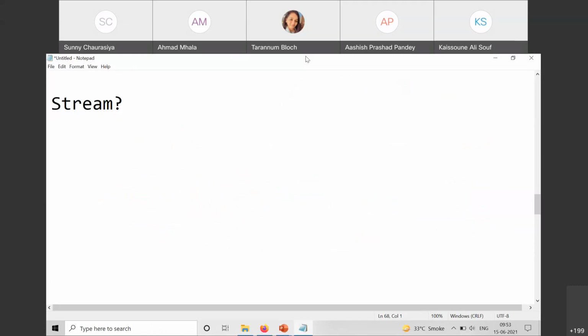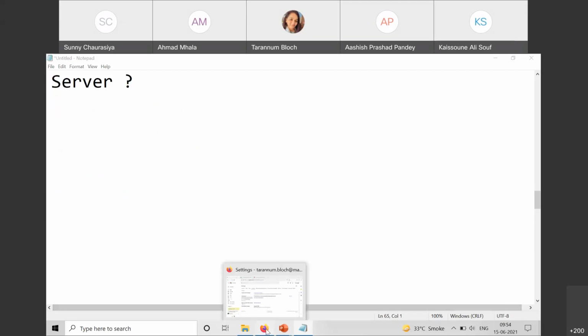Many times I have noticed that students are not clear with the basic terms, and that leads to difficulty in learning the subject. So my usual practice is to clear the basics first. What is a server? Once you are clear with the basics, you can read the complex scenarios on your own. What do you mean by server? A server is a device that responds to the client's request.